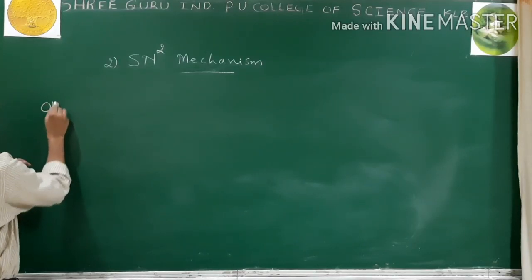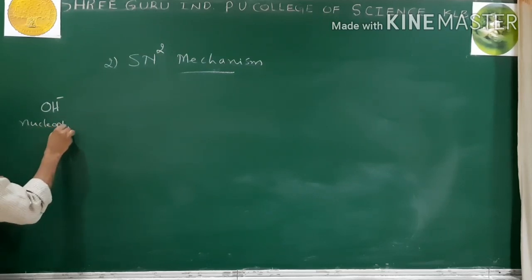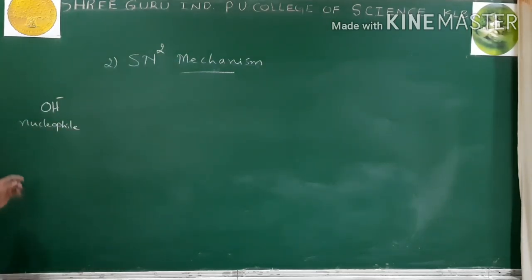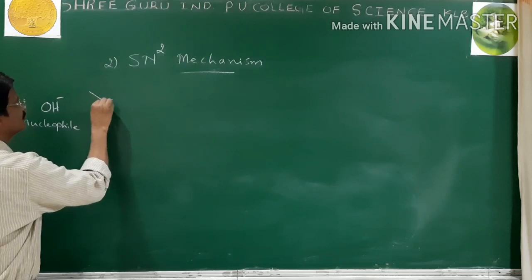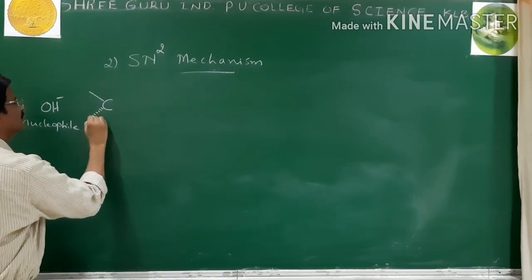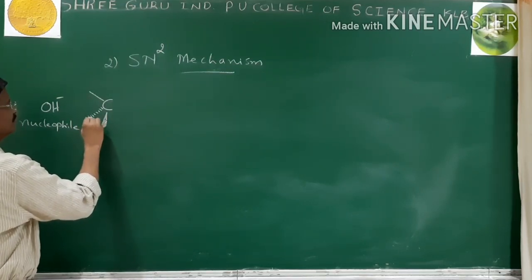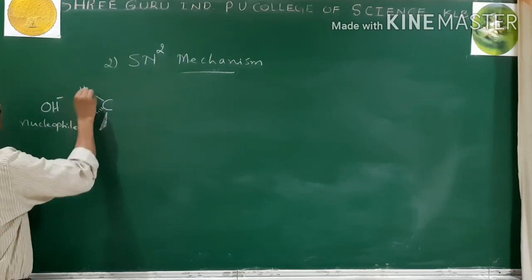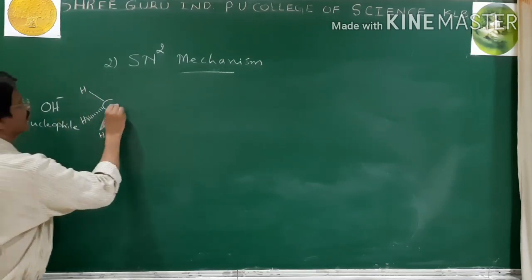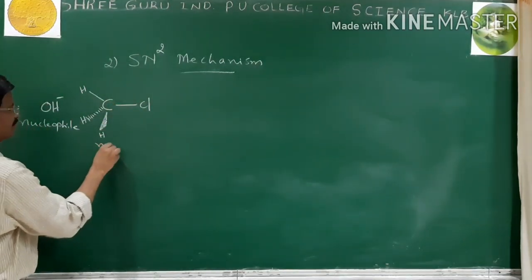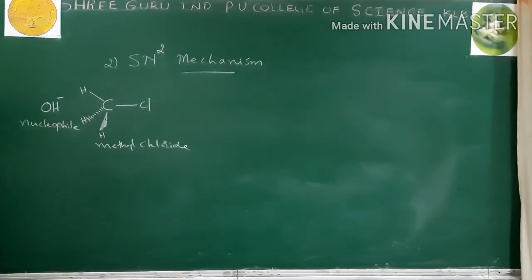The OH ion, which is the nucleophile, can attack methyl chloride.